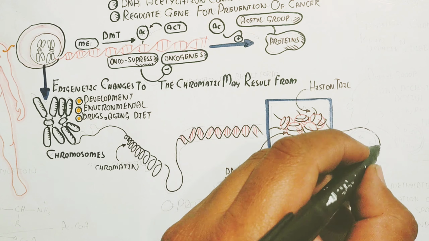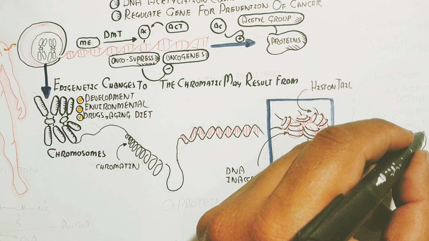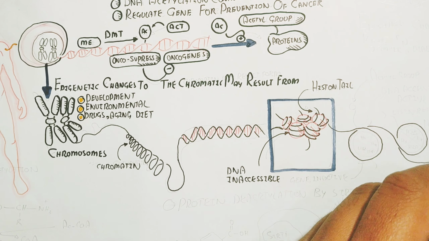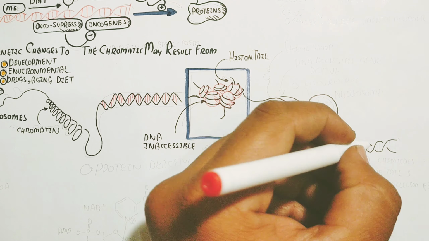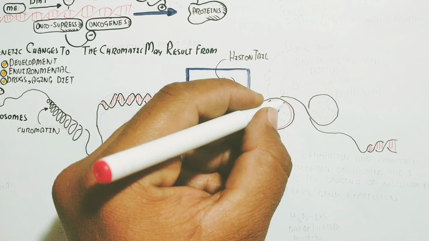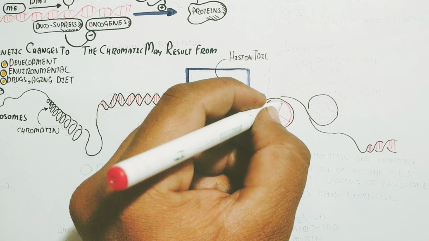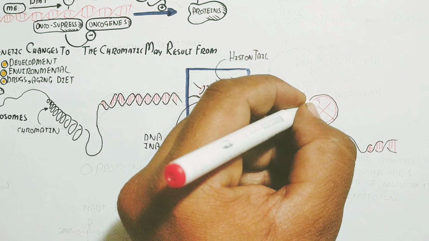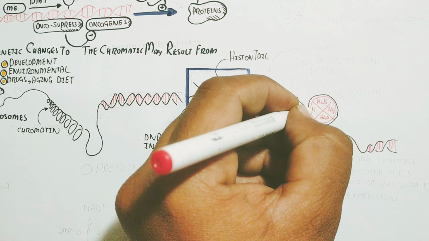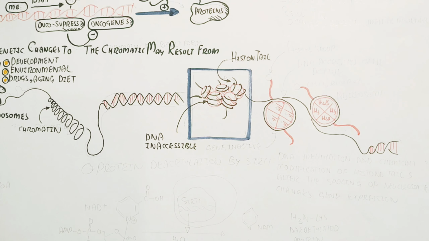And basically the histone tails are also present, and if the acetyl group attaches, it will lead to the histone protein spinning and loosening the wrapping of the DNA, which will activate it and produce messenger RNA for the synthesis of the protein.